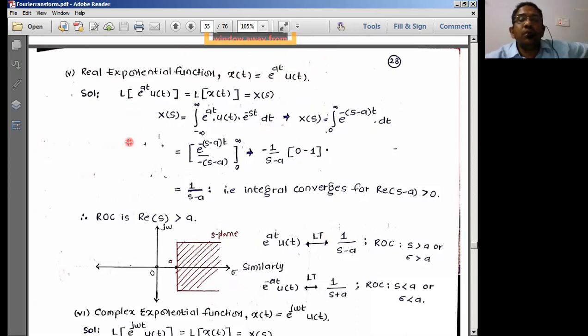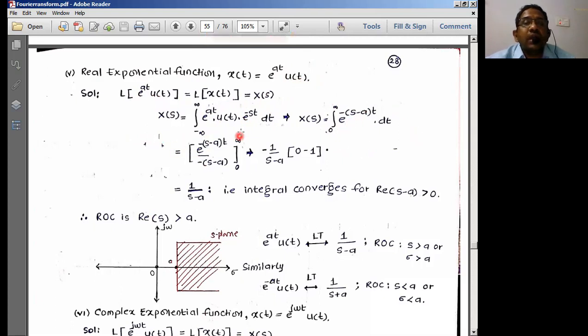Now the Laplace transform of e to the power at u of t, which is nothing but X of s. All right, so what is the formula I have? Integral of e power at u of t into e power minus st dt over the limits minus infinity to plus infinity. Because u of t is there, it is going to extend between 0 to infinity. So if I write it 0 to infinity, then I can simply replace u of t as 1.